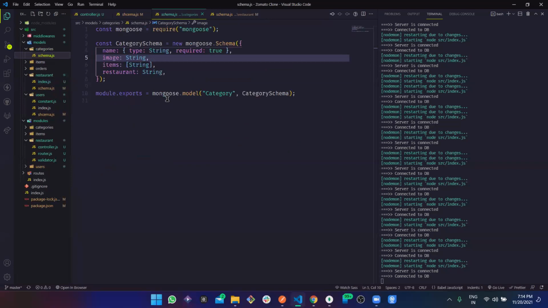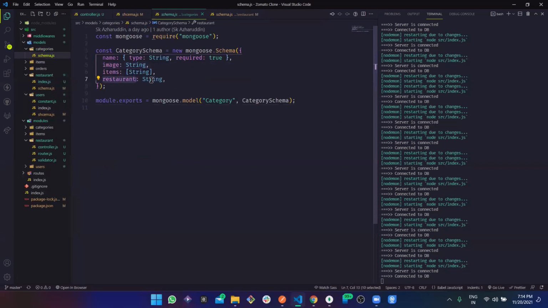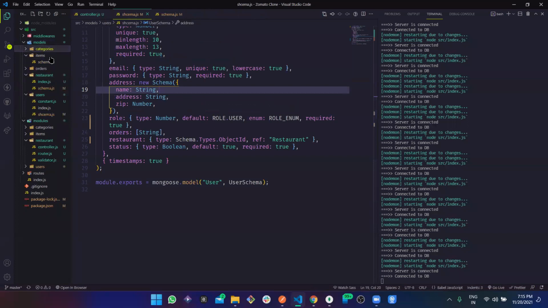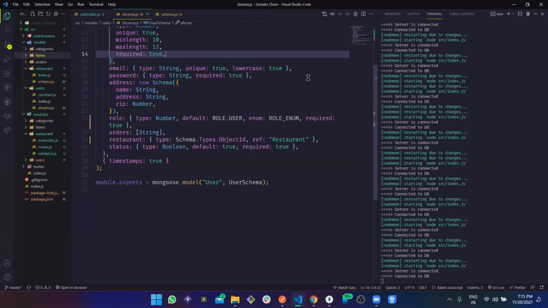Suppose in categories there are restaurants, so the restaurant ID is added the same way. And there are also items. In items, there are strings, but this is not going to be a string. This is going to be the type of object ID, and the reference is going to be the item. Again, in the item there is the restaurant ID, and the category is going to be the category reference ID. I'm telling this because this is going to be your assignment today, and I'm hoping you work on this.